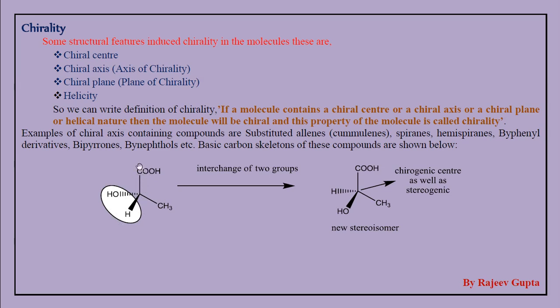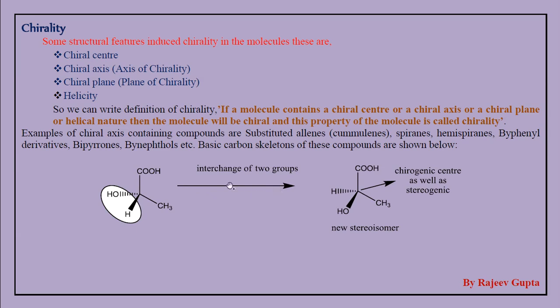The carbon atom of the carboxylic acid and the carbon atom of the methyl are not chiral. So what is a chiral carbon? A tetrahedral carbon in an organic compound or inorganic compound which is attached to four different ligands or four different functional groups is called a chiral center.